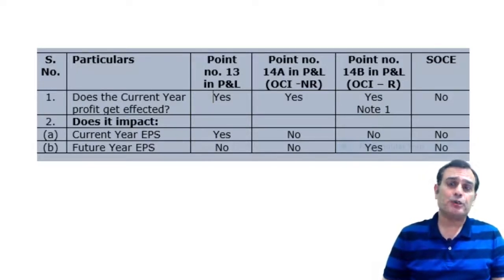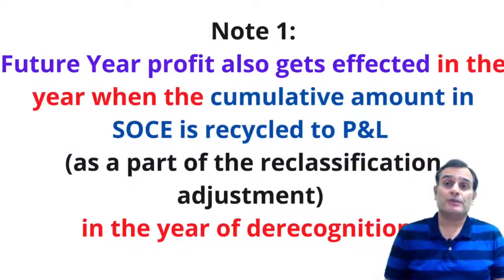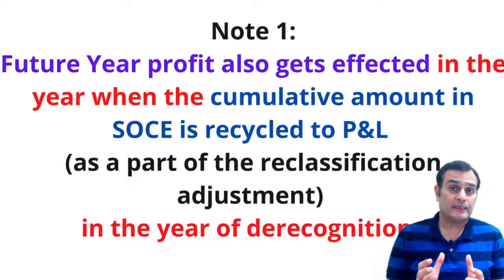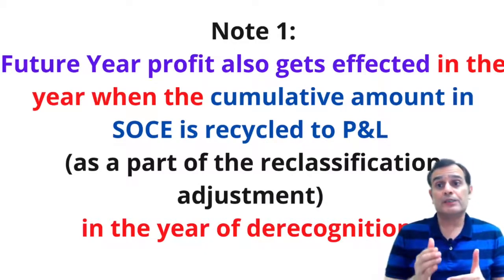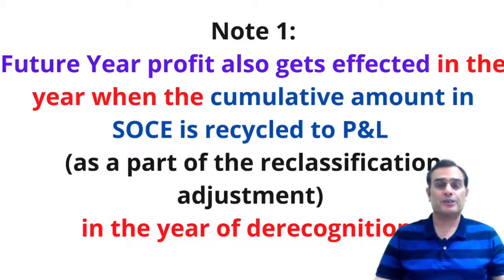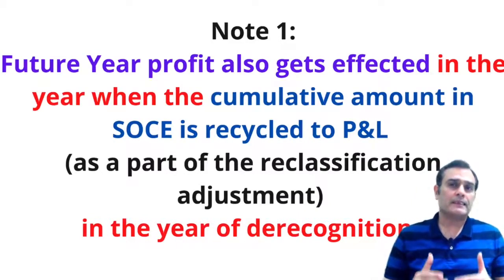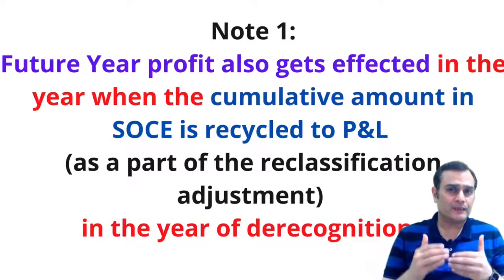Just a clarification note with reference to the items which are taken in 14B, which has got a recycling concept. Remember, the future year profit gets affected when the cumulative amount which is standing in the statement of changes in equity is recycled to the P&L as a part of the reclassification adjustment in the year of derecognition, which means that the profits will get affected in the future year.